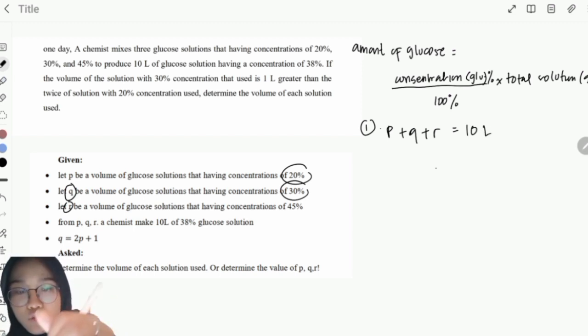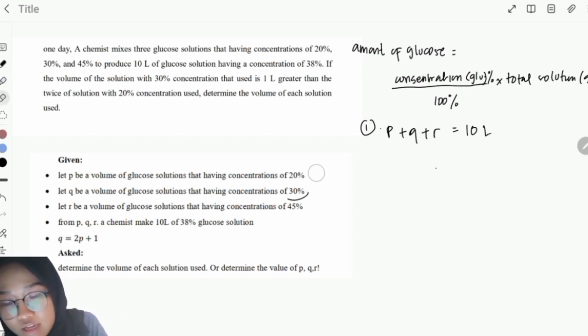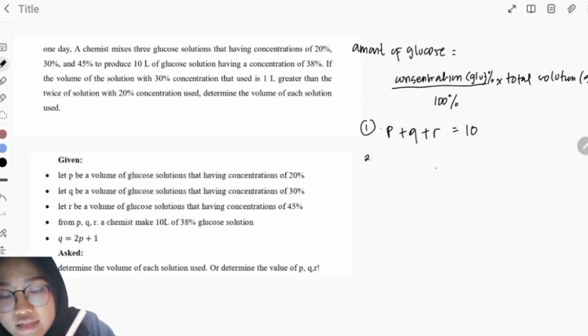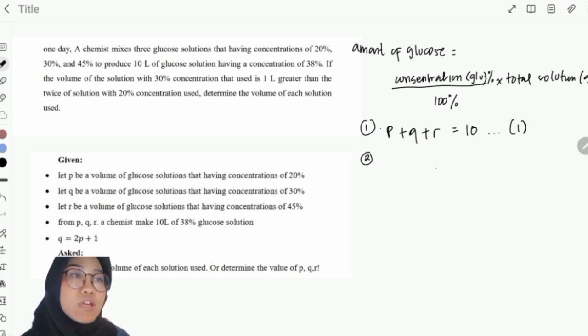So this is the volume. We don't have to write the liter. So P plus Q plus R is equal to 10. This is the first equation, okay? We got the first equation.